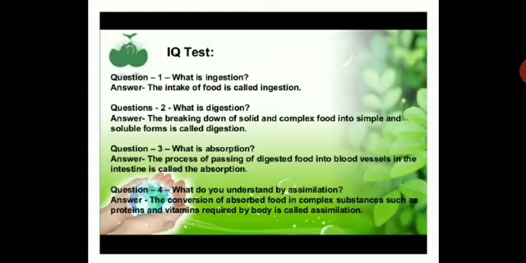What do you understand by assimilation? The conversion of absorbed food into complex substances such as proteins and vitamins required by the body is called assimilation. So, the conversion of absorbed food into complex substances, like protein and vitamins, which are required by the body, is called assimilation. You just need to understand these concepts. You are not going to write in the notebook, because for the part which we finished just now, you need to check how much we understood of the concept.